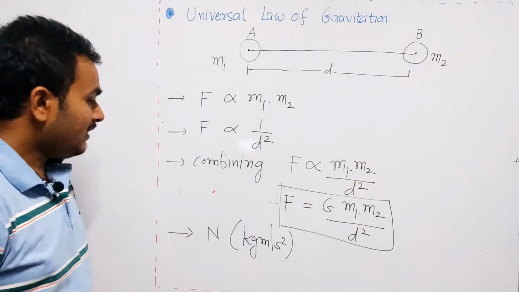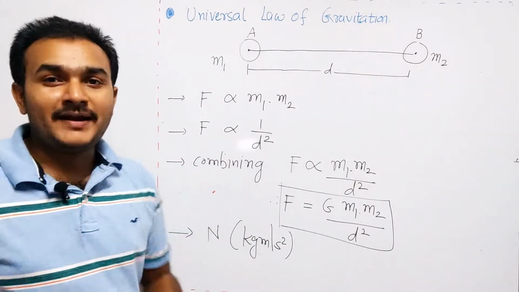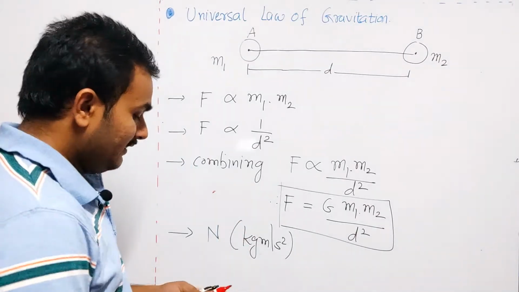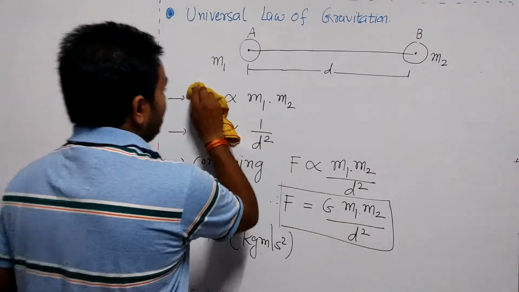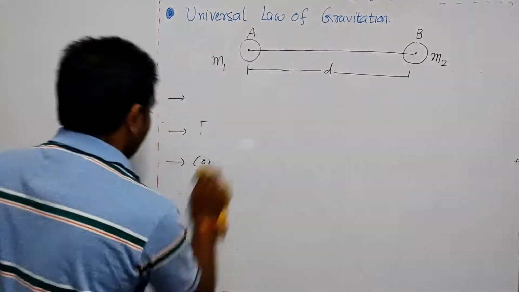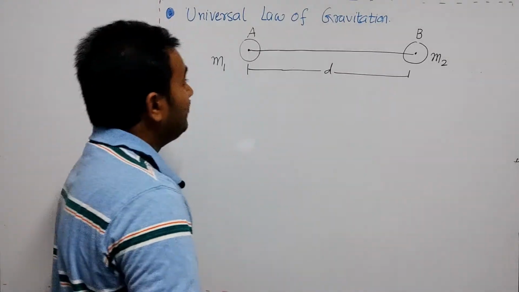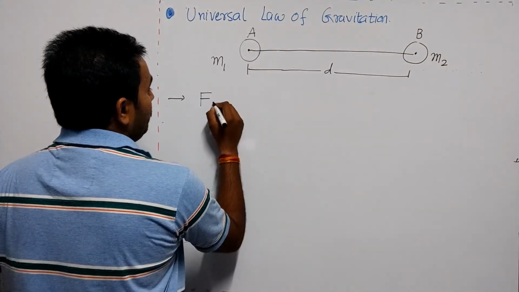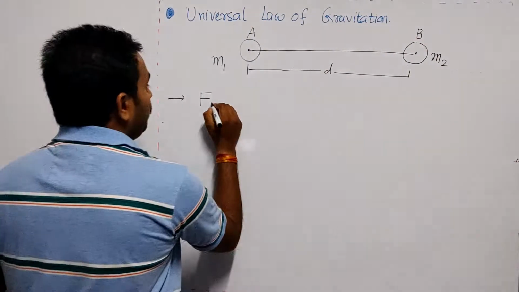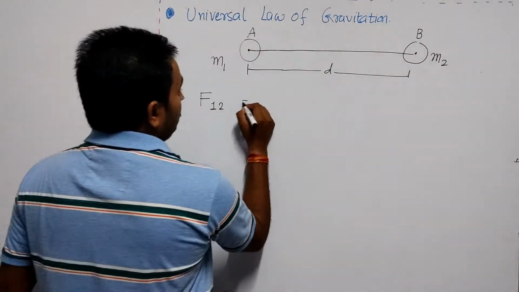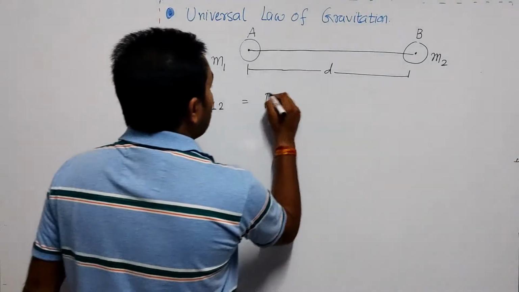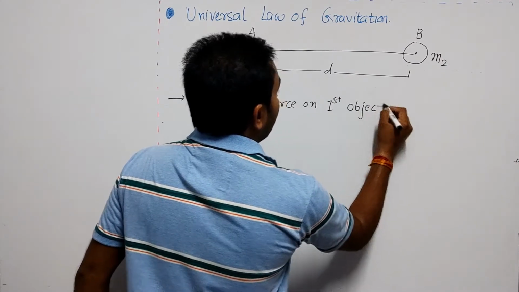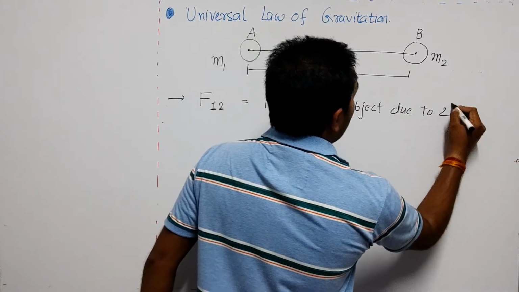Okay, so if we want to show the vector or the direction of the force exerted between these two objects, then let me specify the symbols for that. For that, just see this figure here. If I am specifying F12, that is the force on 1 due to 2, this F12 indicates the force on the first object due to the second object.